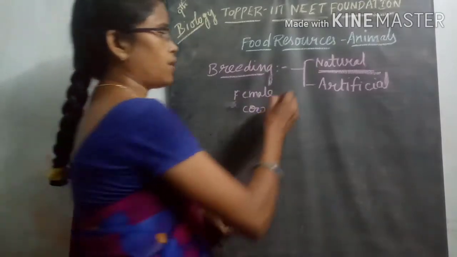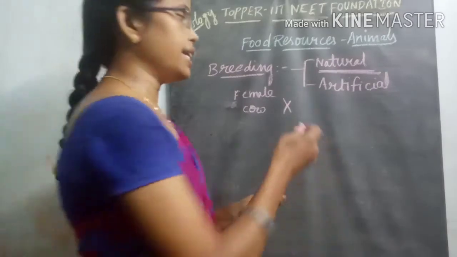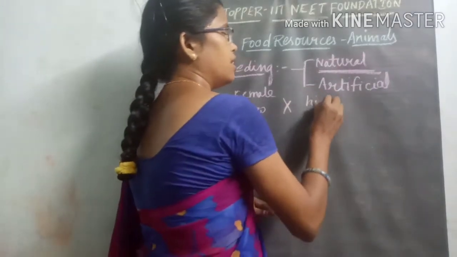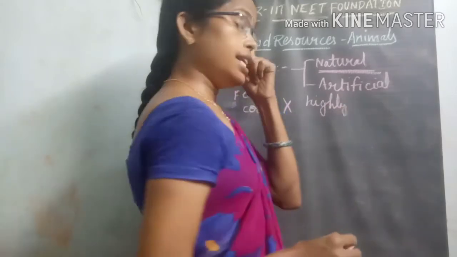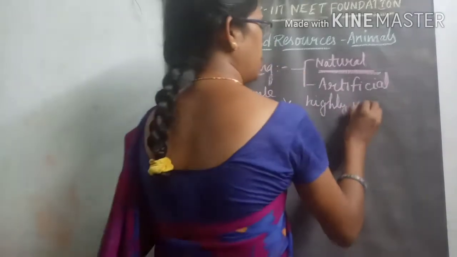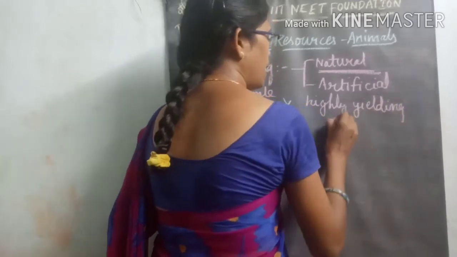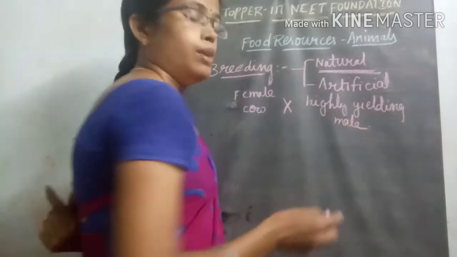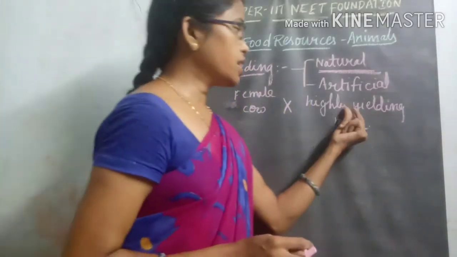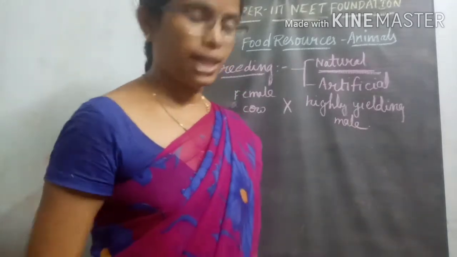It is crossed with a high yielding milk producing male organism, that is, a male born from a female with high yielding characteristics.